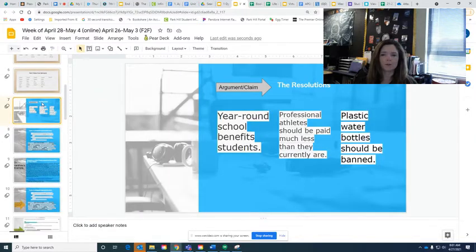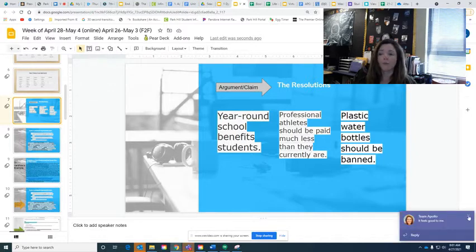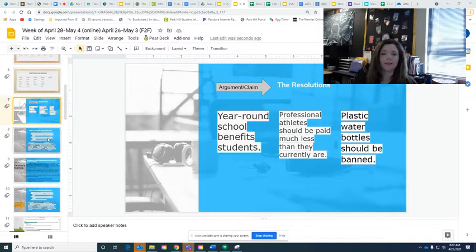Let's go down to this slide. So on slide 7, you guys have been doing 3 different claims or resolutions. So some of you were researching the pro and the con of year-round school benefit students. Some of you were doing the same with professional athletes should be paid much less than they currently are. And then some of you were doing plastic water bottles should be banned. So what we're going to move to next is how to do this 80% assignment.